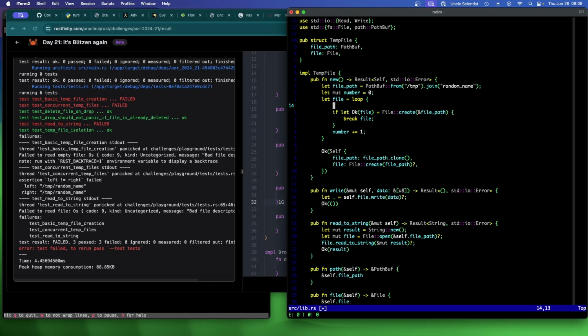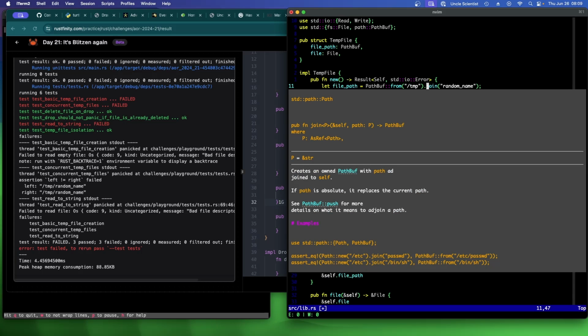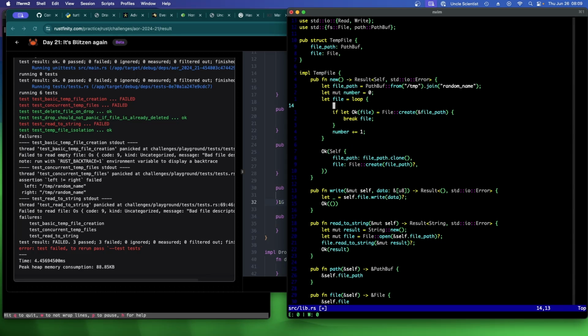Join modifies the path, right? Oh no, it returns a new PathBuf. Okay, so let next path. All right, we'll do that. Next path is equal to base path. Oh, how do I extend the name?